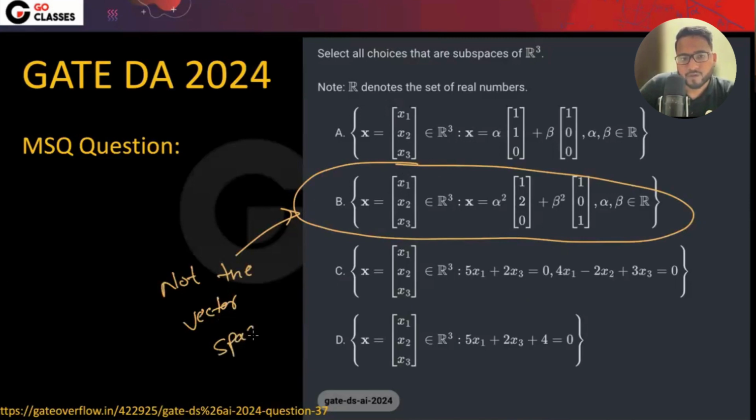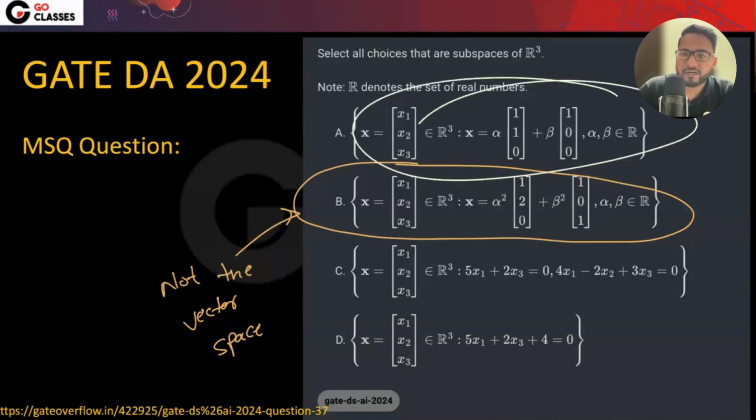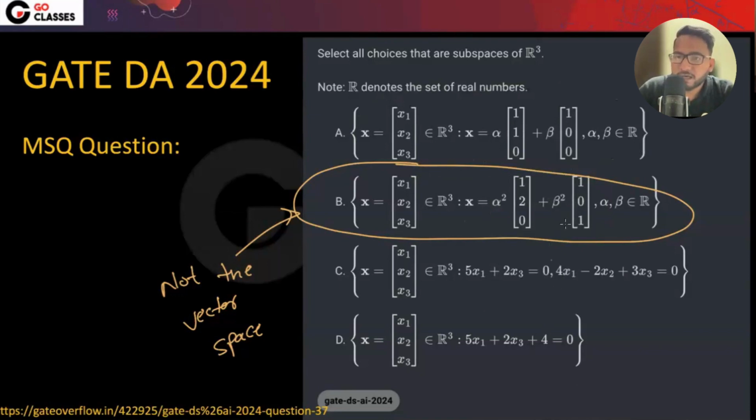Is there anyone who would like to answer this on Gator Flow? I'm not sure how good or bad an answer is there on Gator Flow, but do you want to answer this? Anyone? Okay, Aditya is saying yes. So Aditya and Abhishek, you both answer your own versions, just based on this explanation. You picked one of the vectors and did the scalar multiplication, and explain why this is a vector space and why this is not a vector space.